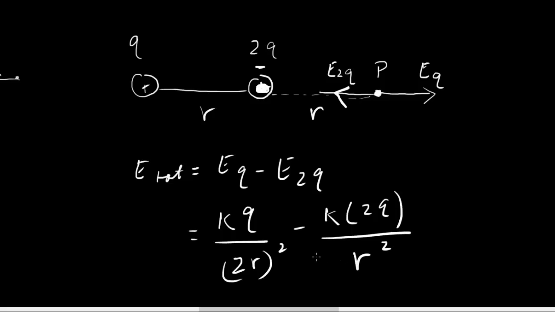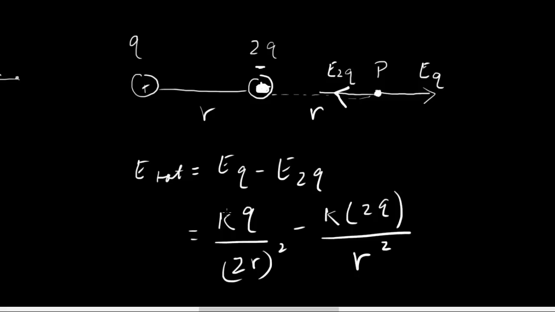Okay, so that would give you the direction of the electric field at P. And because negative 2q is a larger charge, and also the separation between the negative 2q and P is smaller, then when you add up the electric fields, you should get an electric field that points to the left.